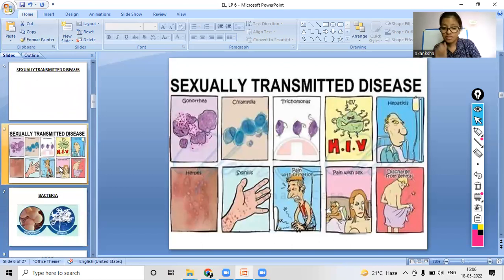There is now a picture. How many types of diseases can you see in front of you in the slide? There is gonorrhea, chlamydia, trichomonas, HIV, hepatitis, herpes, syphilis, pain, pain with urination, pain with sex, and discharge from genital. These are some of the sexually transmitted diseases. But how do they happen, and what are these? We will now see.